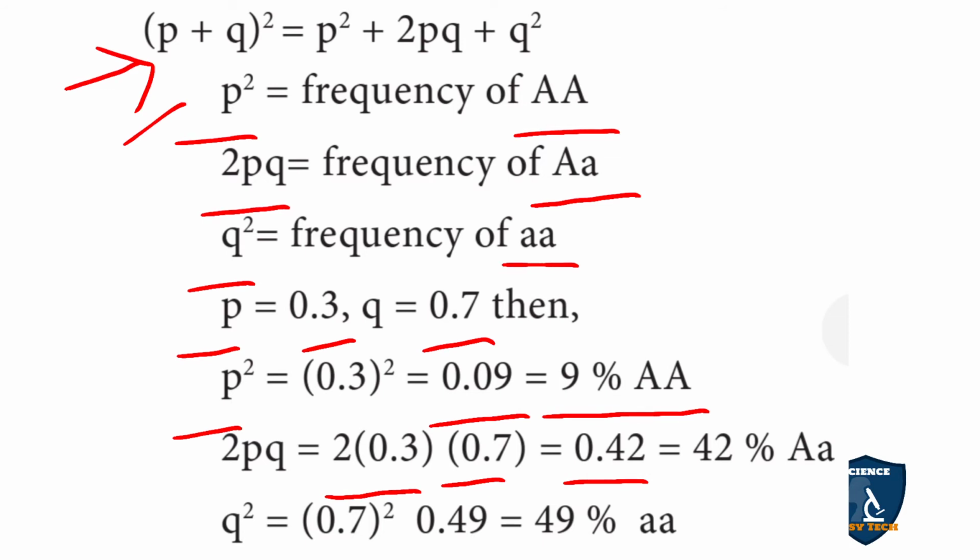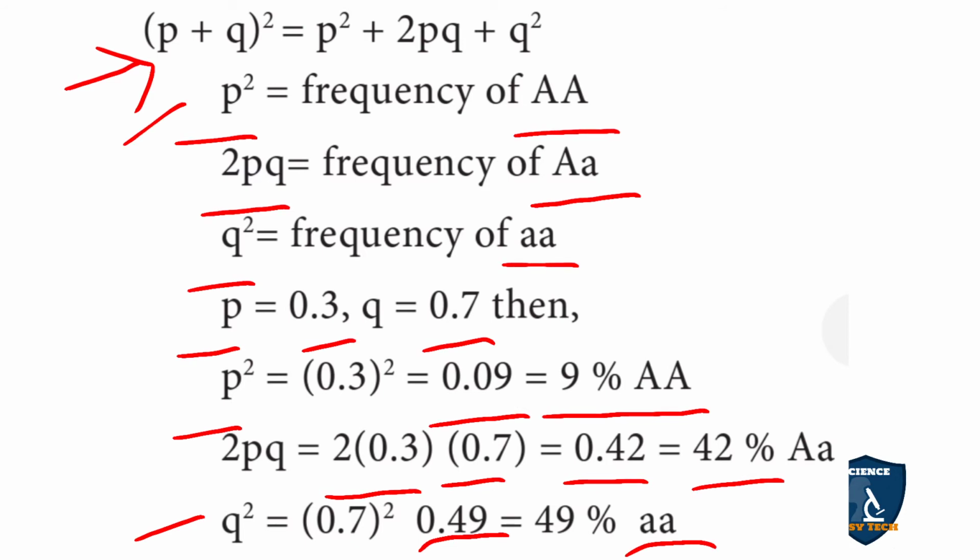If you take the percentage, you will get 42%. You know how to take percentage, no? Into 100. So q square is equal to 0.7 whole square. How much will you get? 0.49, and the percentage is 49% small a.